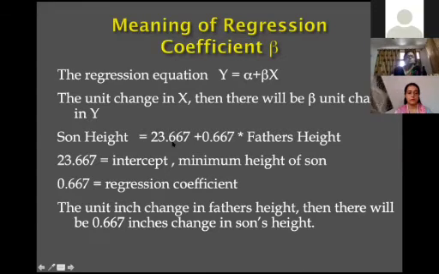In a regression model, it is very important to see what the dependent variable is and what the independent variable is. Let us take another example. Suppose the birth weight of a baby. The birth weight of a baby always depends upon the gestational age of the mother.